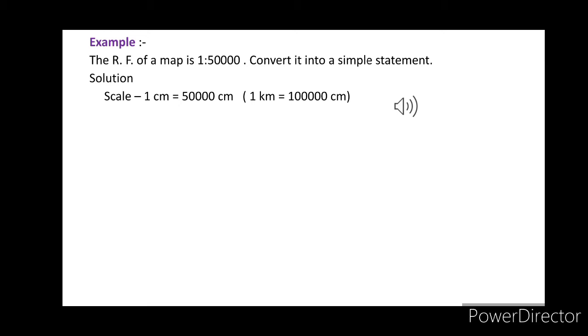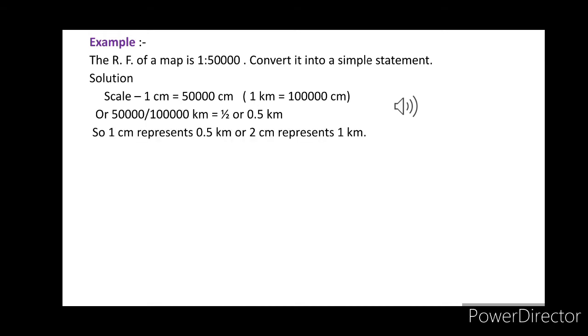Then you have to divide 50,000 by 1 lakh. You know that 1 kilometer represents 1 lakh centimeters. So 50,000 divided by 1 lakh kilometer equals 1 by 2, that means 0.5 kilometer. So 1 centimeter represents 0.5 kilometer, or 2 centimeters represent 1 kilometer.